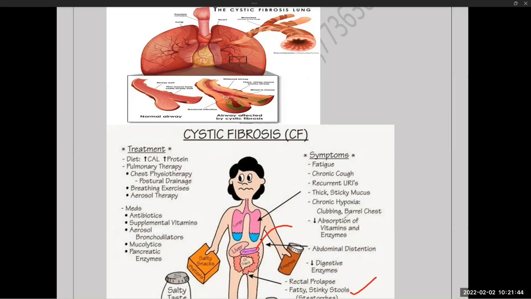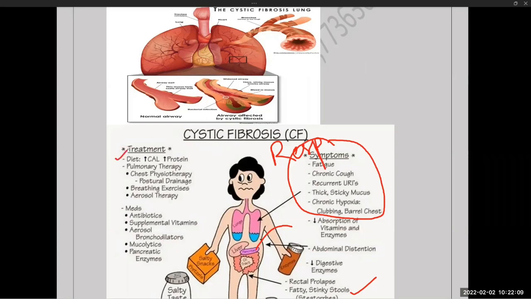Fine. So these are the signs of cystic fibrosis. All the first symptoms up to this are signs which are related with the respiratory system. Okay, and how do we manage?